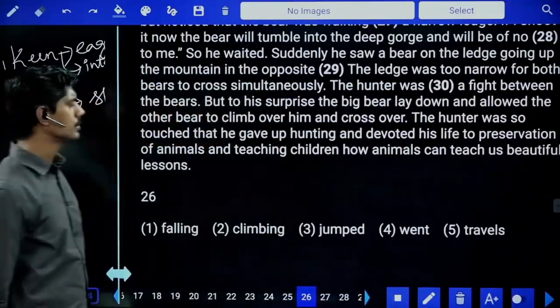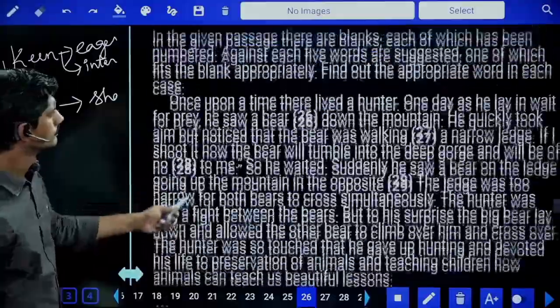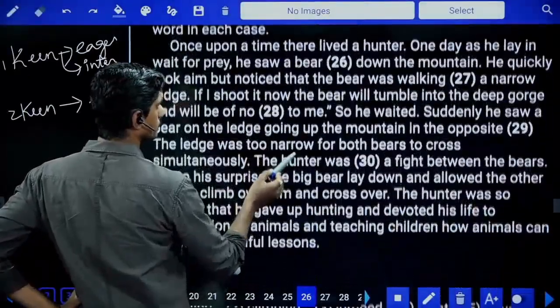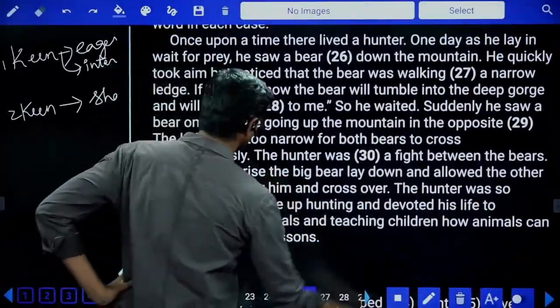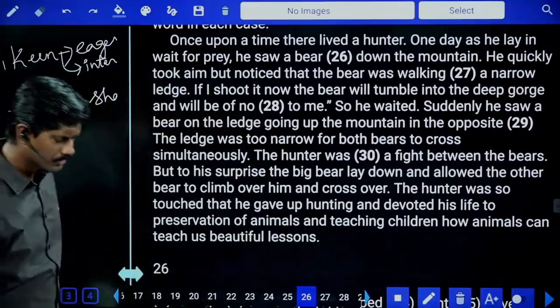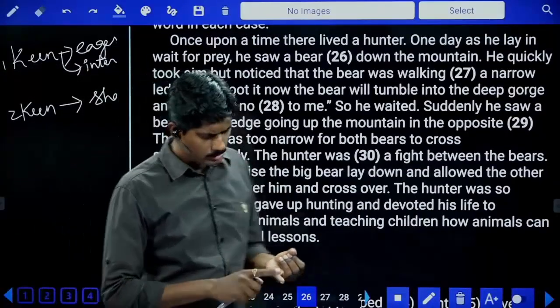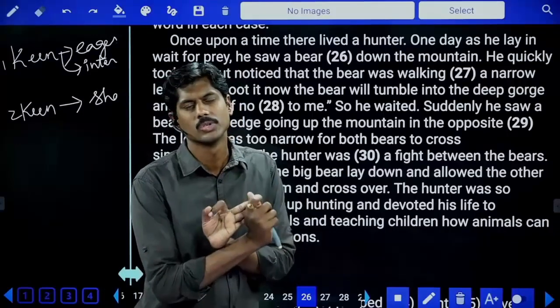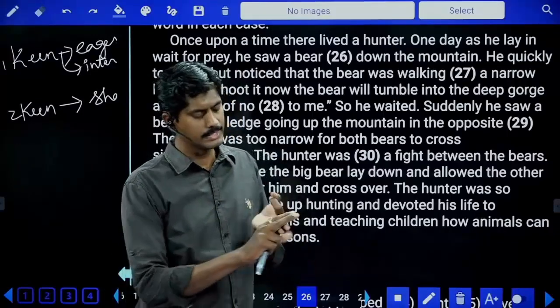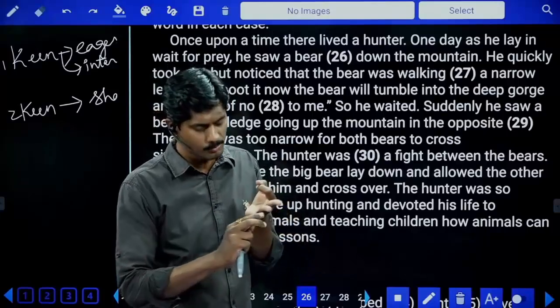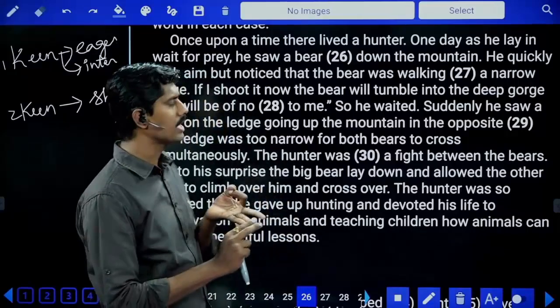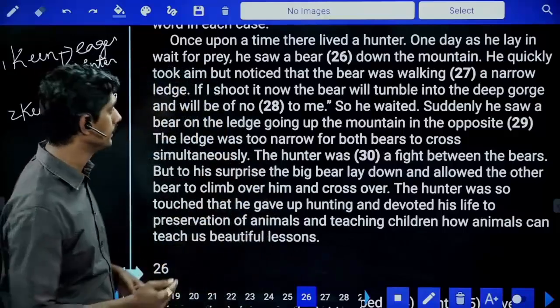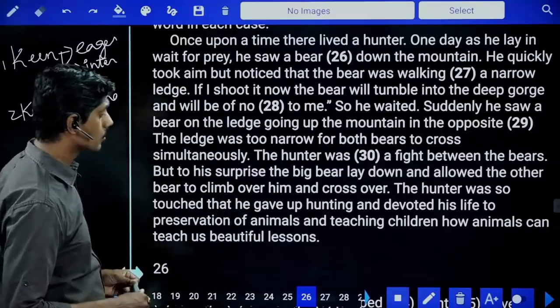Last section, close test. Okay. Again, this is also a story. If the paper is easy, close test, comprehension and rearrangement will be having stories. If the paper is tough, in these 3 places articles will be there. In comprehension article, in close test article and in rearrangement also article will be there. Now let's look at the close test.